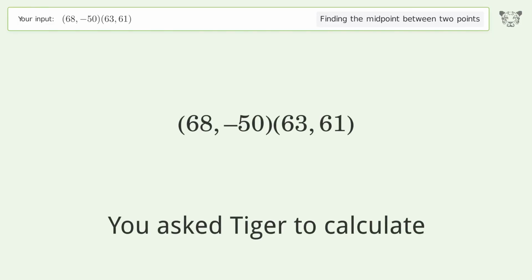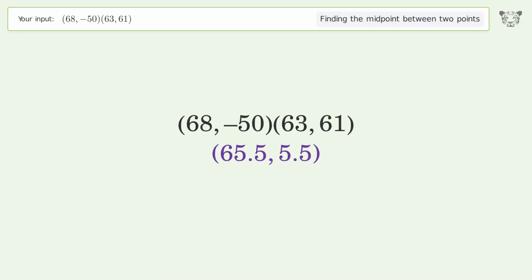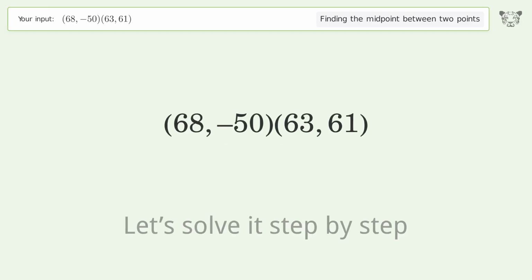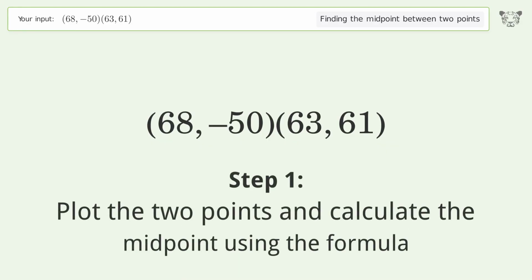You ask Tiger to calculate. This deals with finding the midpoint between 2 points. The midpoint between the 2 points is 65.5, 5.5. Let's solve it step by step. Plot the 2 points and calculate the midpoint using the formula.